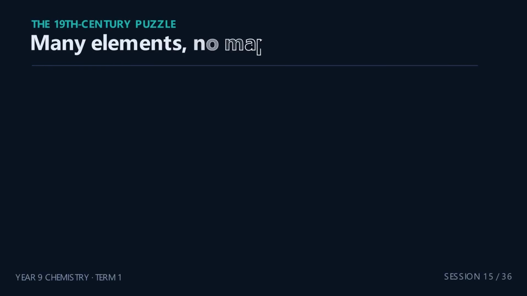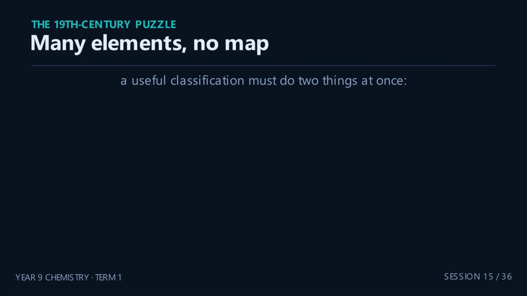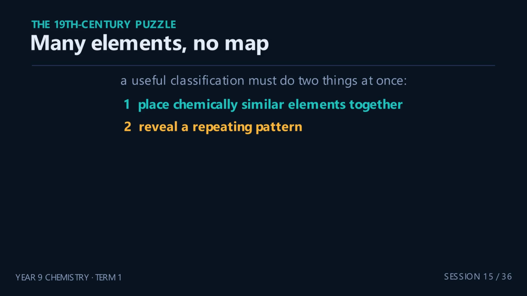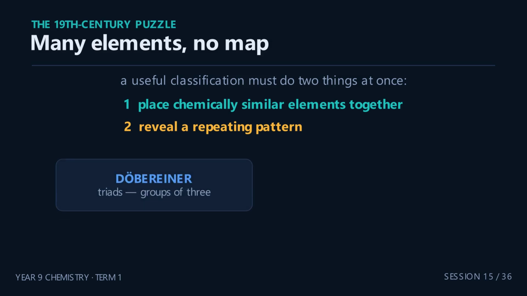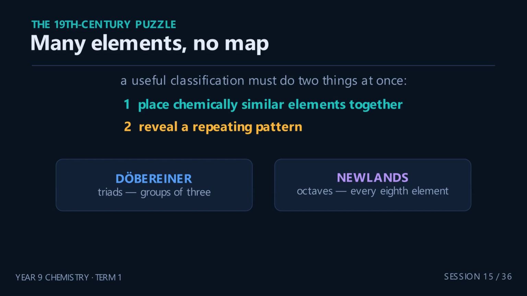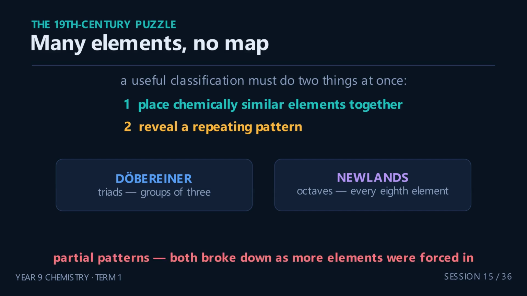The problem. By the 19th century, chemists knew many elements with measured atomic masses, densities, and reactions. A useful classification had to do 2 things at once: place chemically similar elements together and reveal a repeating pattern. Earlier attempts found pieces of it. Dobereiner grouped elements in threes, his triads. Newlands spotted a pattern every 8th element, his law of octaves. But both schemes broke down as more elements were forced in.